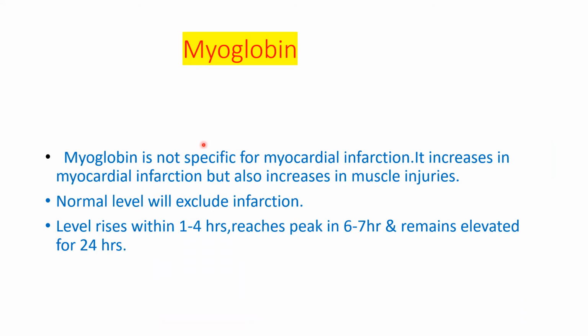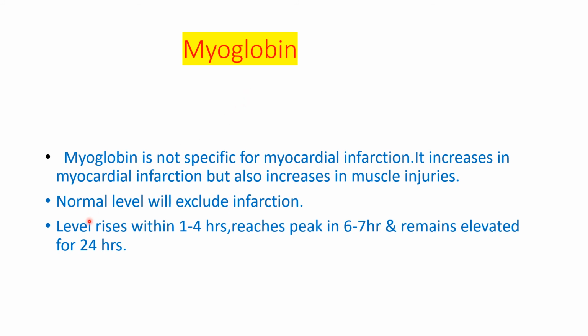The next is myoglobin. Myoglobin is also elevated in myocardial infarction, but it is not specific for myocardial infarction because it can also be increased in muscle injuries. So if myoglobin is increased, that means there can be myocardial infarction or there can be muscle injuries. But if the myoglobin level is normal, then that definitely indicates that myocardial infarction is not there.